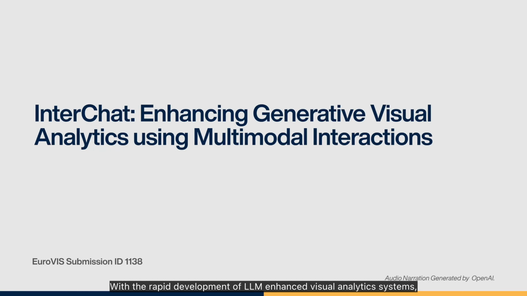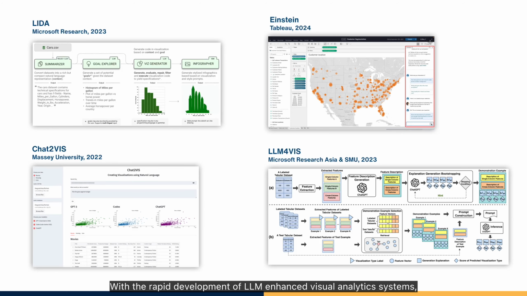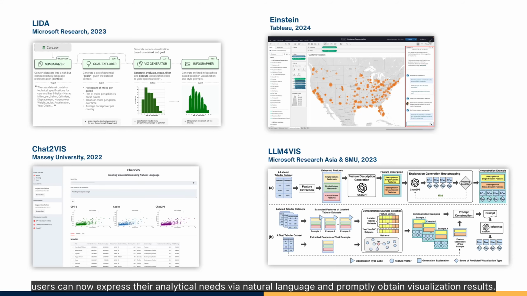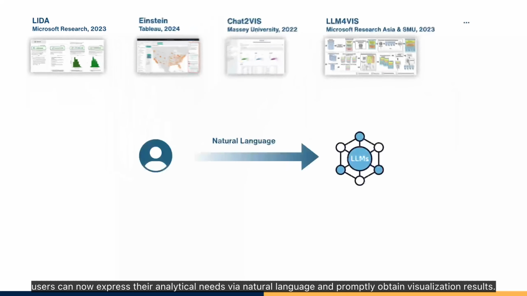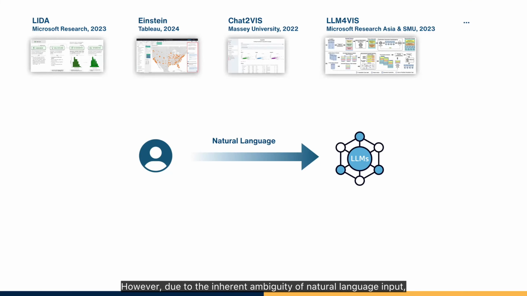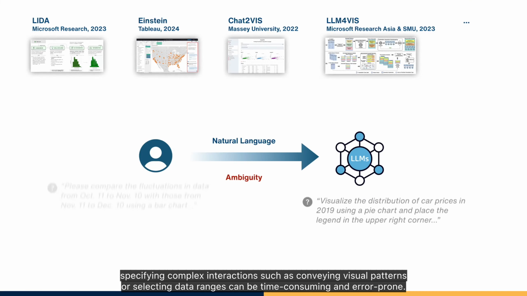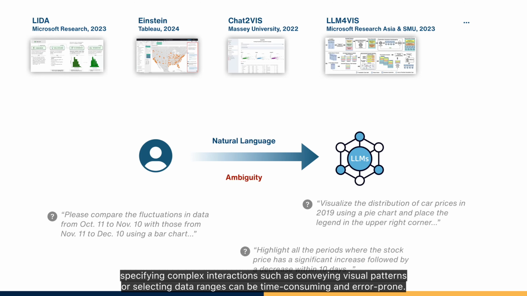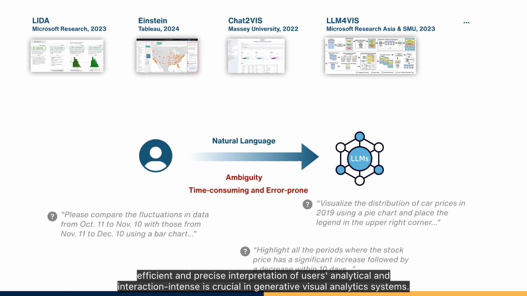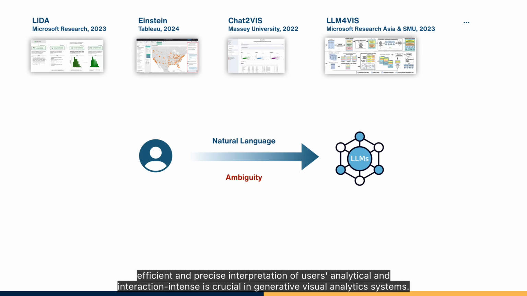With the rapid development of LLM-enhanced visual analytics systems, users can now express their analytical needs via natural language and promptly obtain visualization results. However, due to the inherent ambiguity of natural language input, specifying complex interactions such as conveying visual patterns or selecting data ranges can be time-consuming and error-prone. Therefore, efficient and precise interpretation of users' analytical and interaction intents is crucial in generative visual analytics systems.